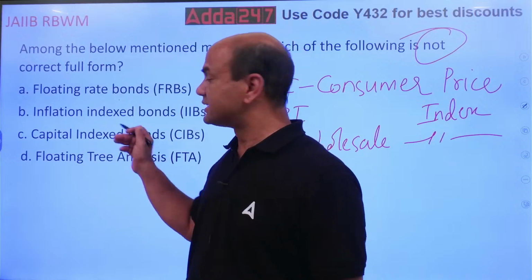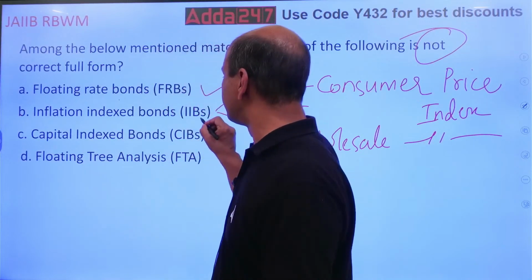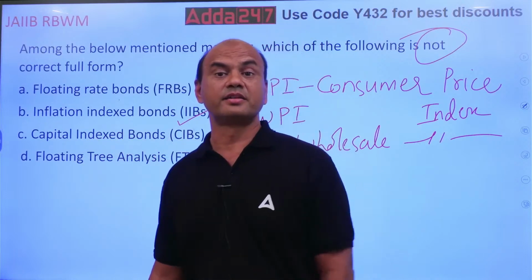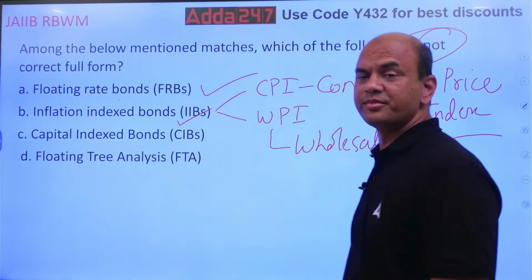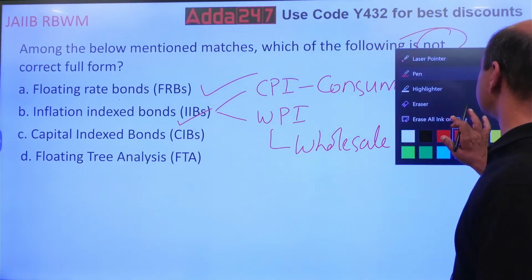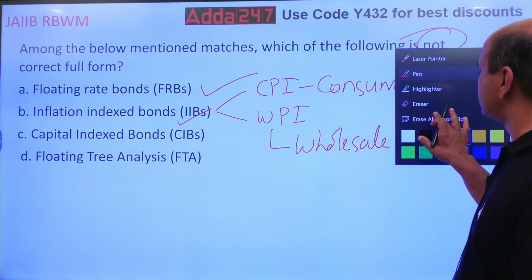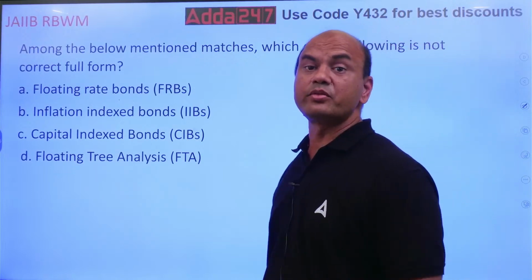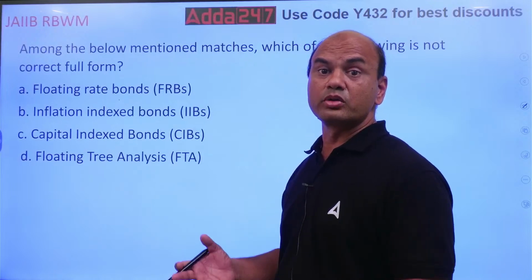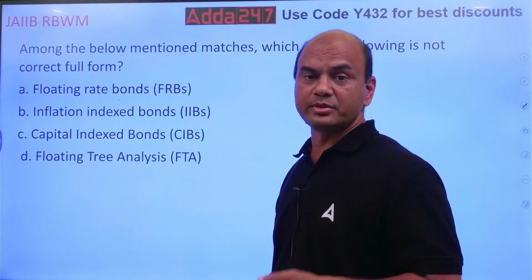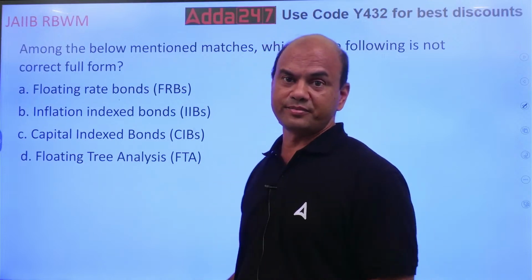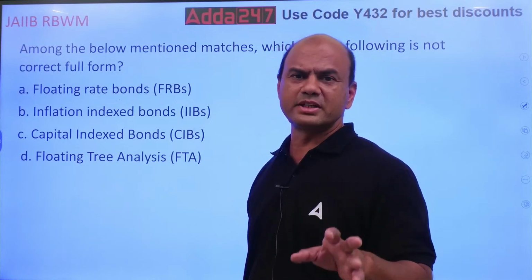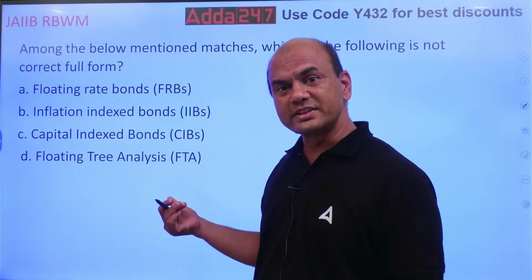So this is correct then. Inflation index bonds, correct. CIB, capital index bonds, that is also correct. What is capital index bonds? Capital means what is my capital growth? What is the growth of my country? So that is capital index bonds, capital growth in my country. So that is CIBs. So this is also correct. Mainly it will be linked to your GDP. Now this is wrong.